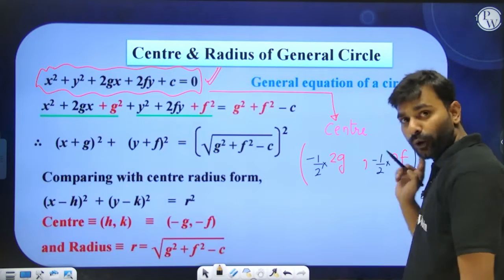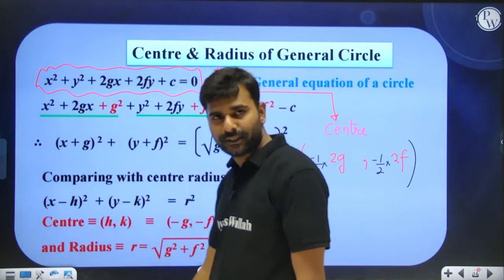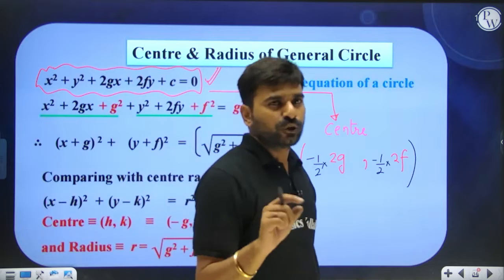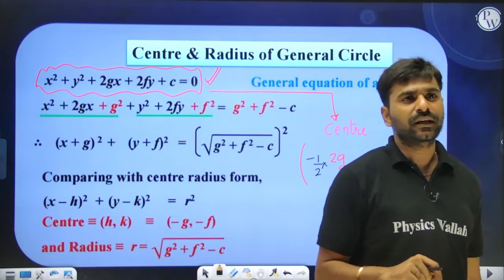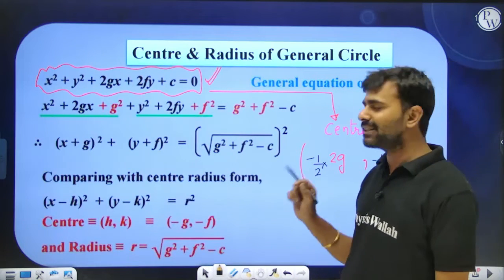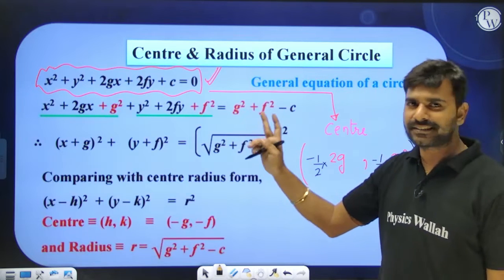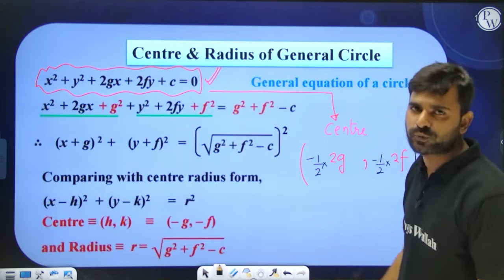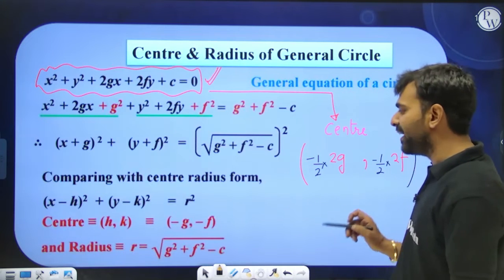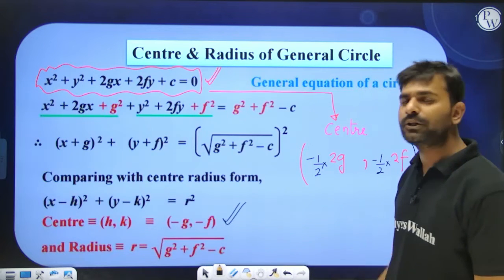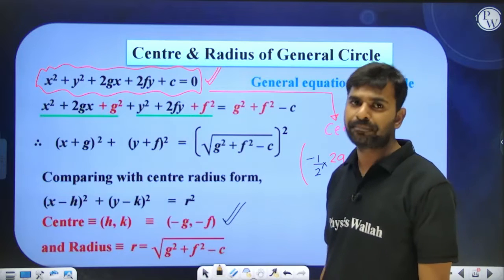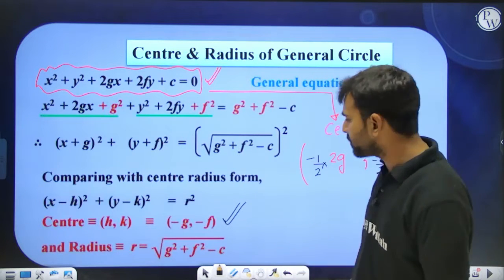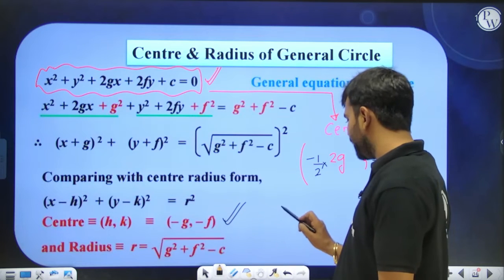The moment the coefficient of x square and y square are made 1, in order to find out the coordinates of the center of the circle, you take coefficient of x, that is 2g, you take coefficient of y, that is 2f, and multiply these two things by -1/2. So ultimately you get -g comma -f, and that is nothing but coordinates of the center of the circle. Okay, in this case, if you want to find out the radius of the circle, then what you do is, do the square of -g, you're going to get g square.